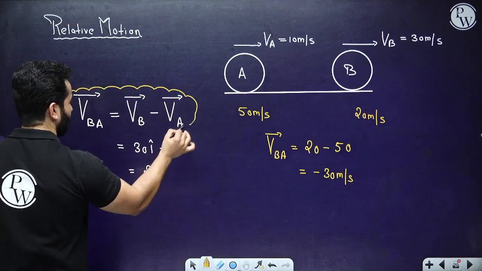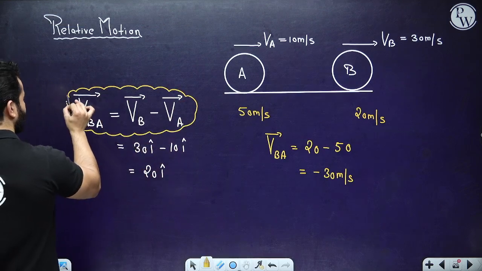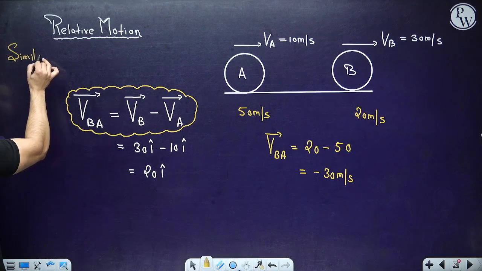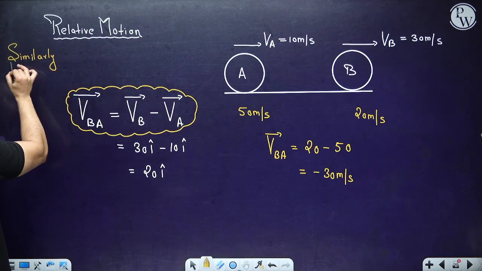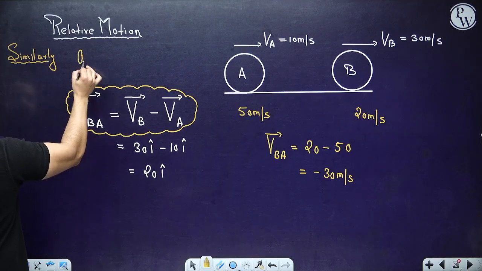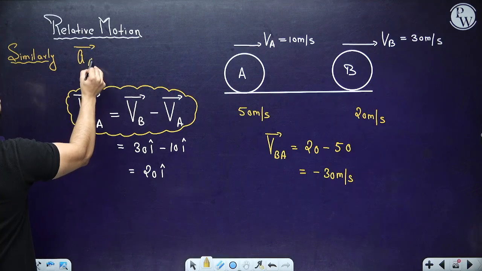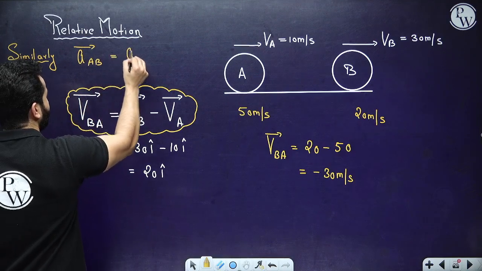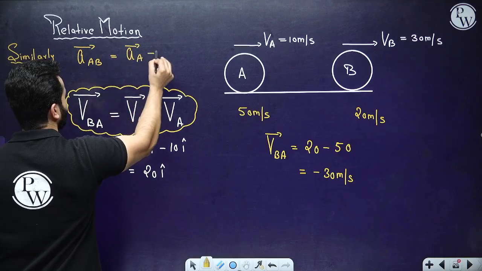Like for example, similarly, it is true for all the three vector quantities. Similarly, we are going to say that acceleration of A with respect to B or B with respect to A will be written as acceleration of A minus B. This is also true.